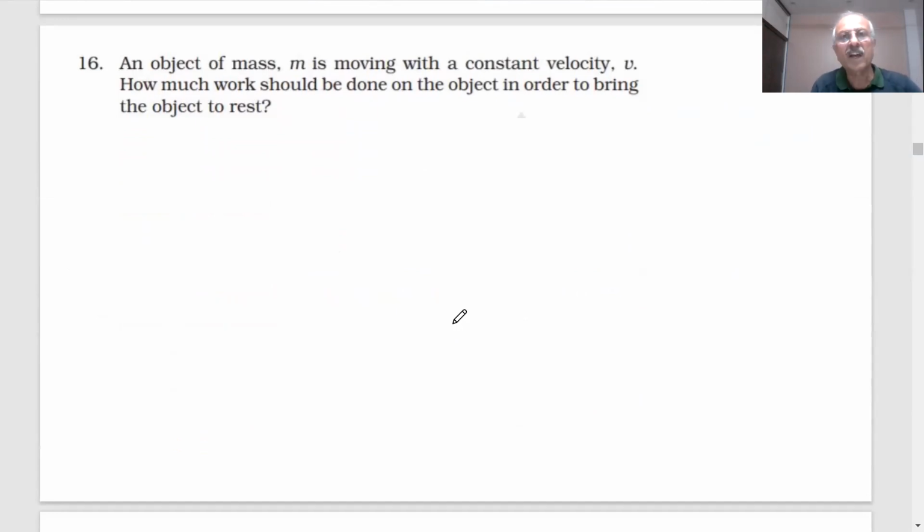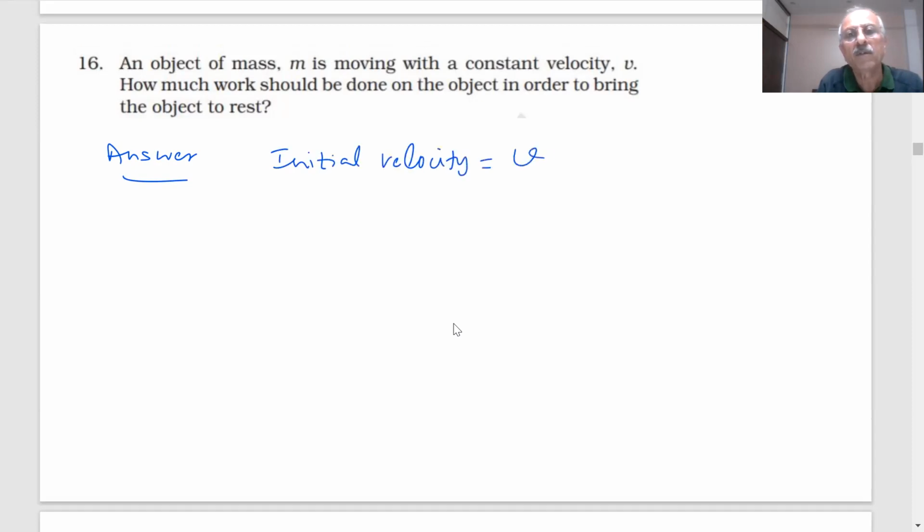An object of mass m is moving with a constant velocity v. How much work will be done on the object in order to bring the object to rest? Initial velocity v, final velocity 0.